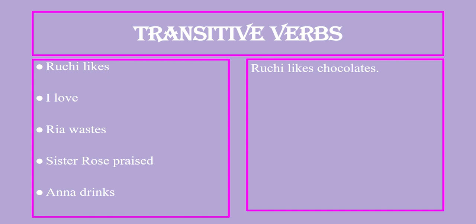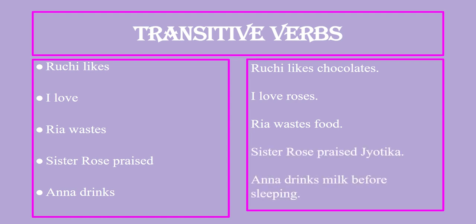So, chocolates is the object. I love roses. Ria wastes food. Sister Rose praised Jyotika. Anna drinks milk before sleeping. We notice that these sentences were incomplete and they required an object to complete their sense.